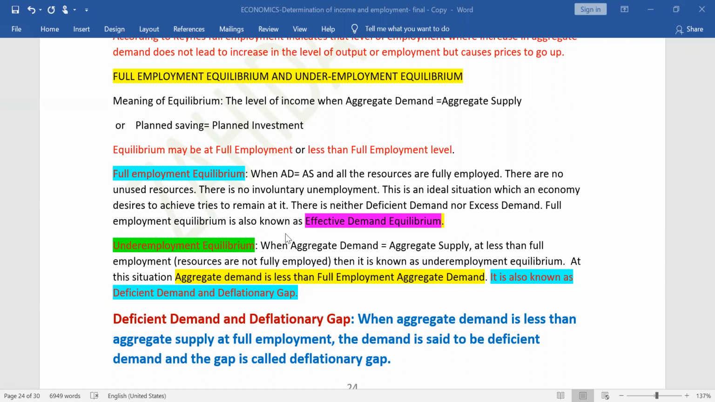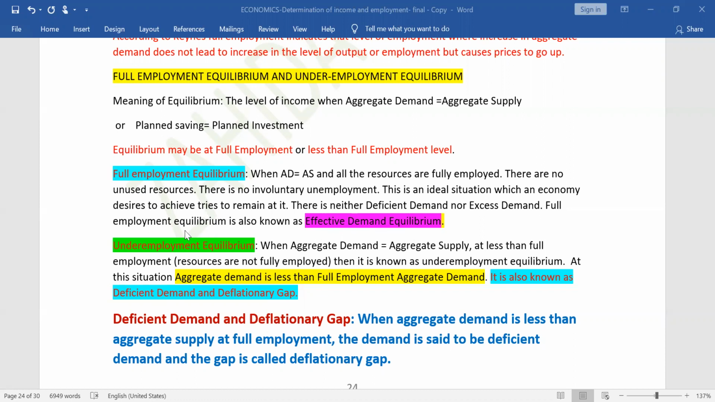The resources are fully and efficiently utilized, and there is no involuntary unemployment. It is an ideal situation for the economy, and every economy in the world wants to stay at this position. In this position, there is neither deficient demand nor excess demand. The demand which is at full employment is called effective demand, meaning the demand which is required for full employment equilibrium is known as effective demand, and this full employment equilibrium is also known as effective demand equilibrium.